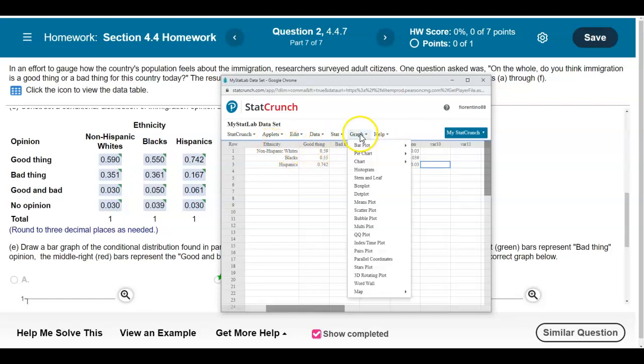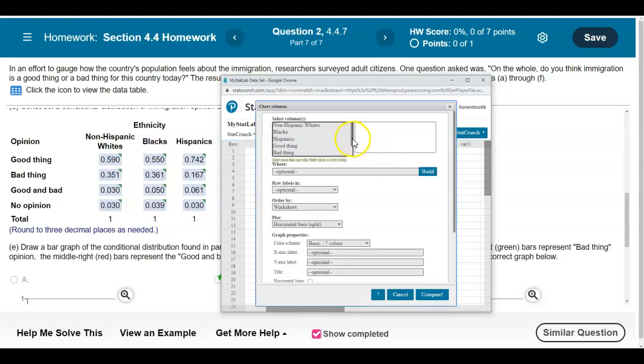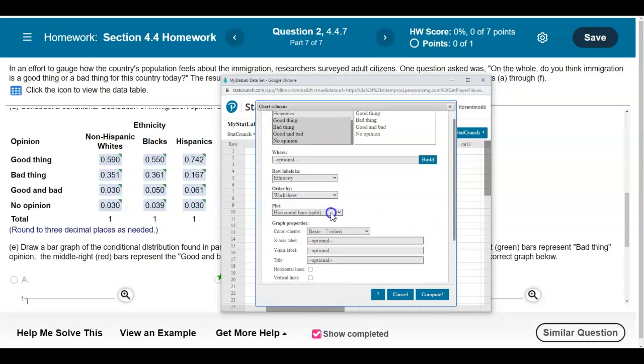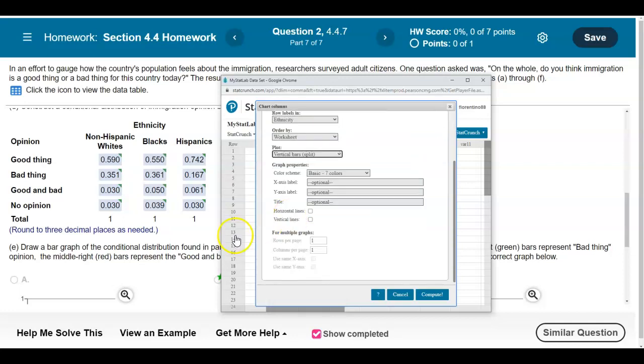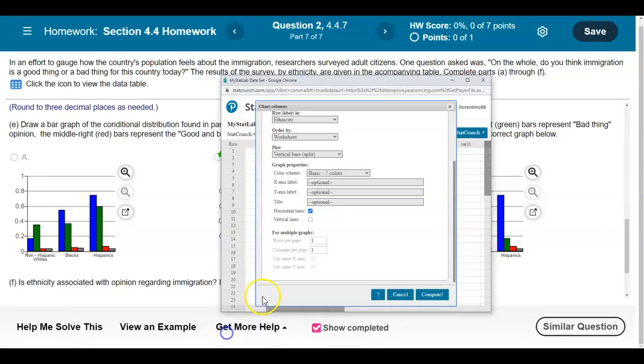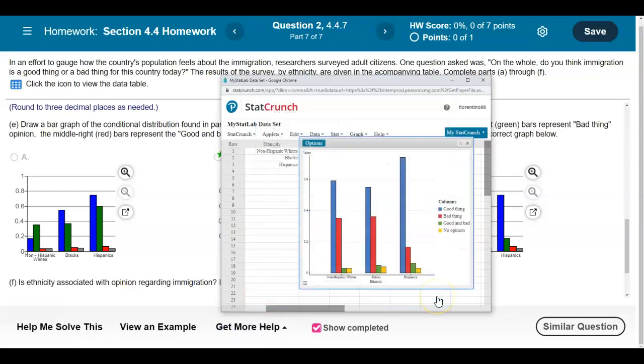Okay? So now that we have our information, we're going to use the column for ethnicity and then these columns here. So we're going to go ahead and select graph and then go to chart and select columns. And now the columns that we're going to select are good thing, bad thing, good and bad, and no opinion, since that's what we created. We want the row labels to be in ethnicity. We want to make sure that we have vertical bars that are split. And we also want to make sure that we have horizontal lines selected as well. So now that we have all that information, we're going to go ahead and compute and then look at our graph.